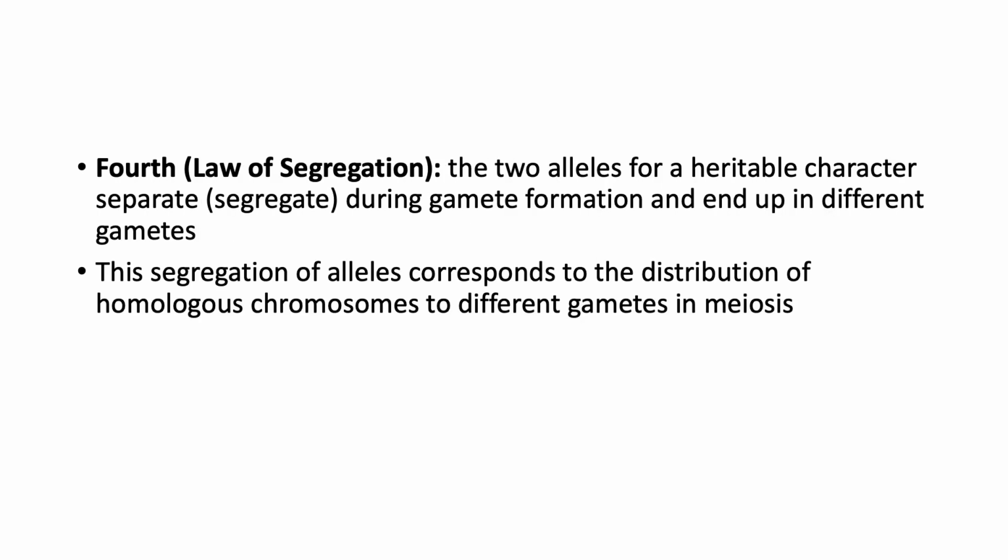Lastly, the fourth concept, or the law of segregation. This states that the two alleles for a heritable character separate or segregate during gamete formation and end up in different gametes. Thus, an egg or a sperm gets only one of the two alleles that are present in the organism. This segregation of alleles corresponds to the distribution of homologous chromosomes to different gametes in meiosis.